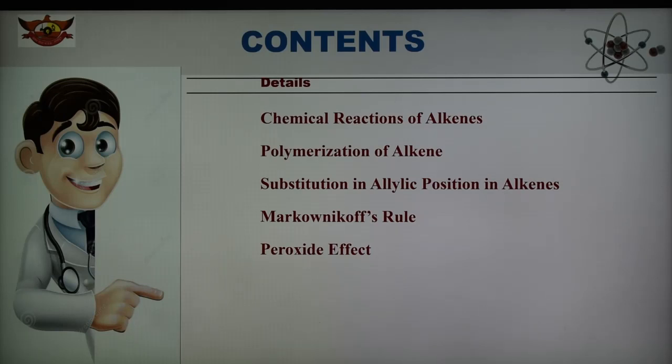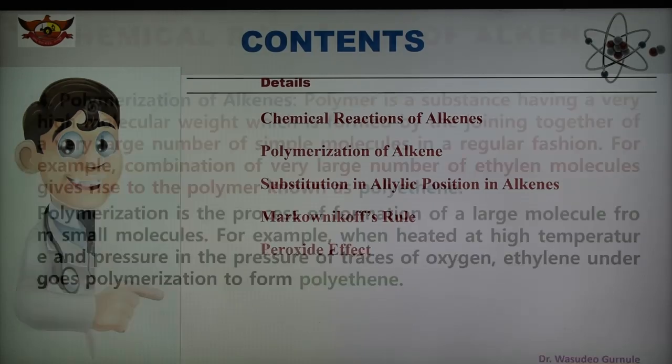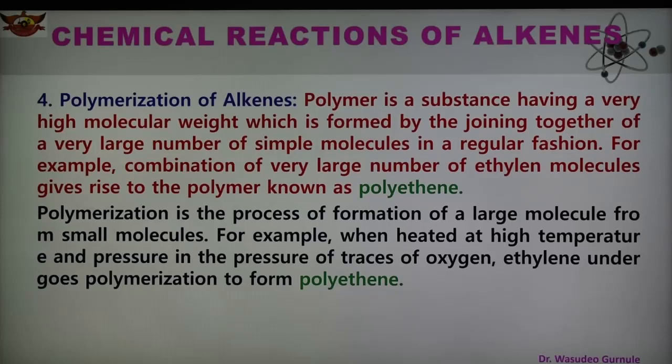First is the polymerization of alkene. Already we have discussed oxidation, hydroboration and addition of halogens in the last part. Now, the fourth reaction of alkene is the polymerization of alkene.